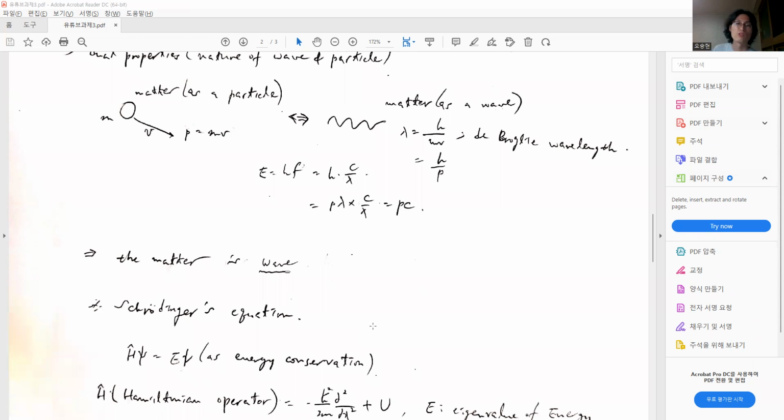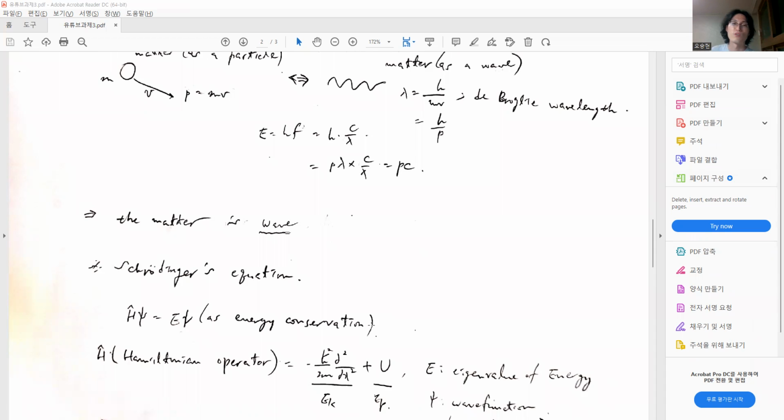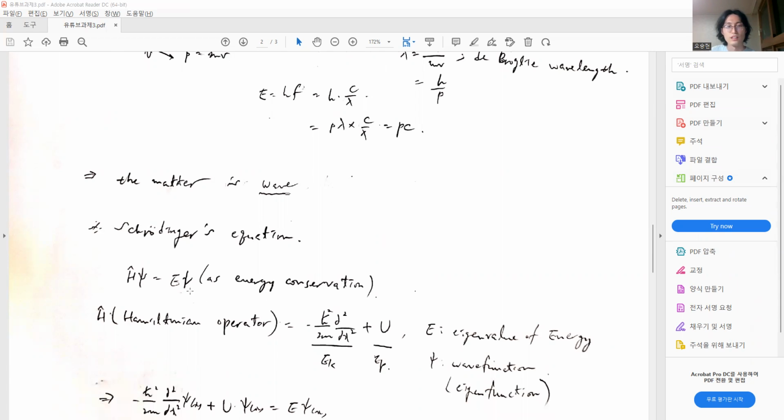But how can we find this matter as a wave? The tool for this question is Schrödinger's equation, and this expression is the specific case of Schrödinger's equation as an energy conservation.